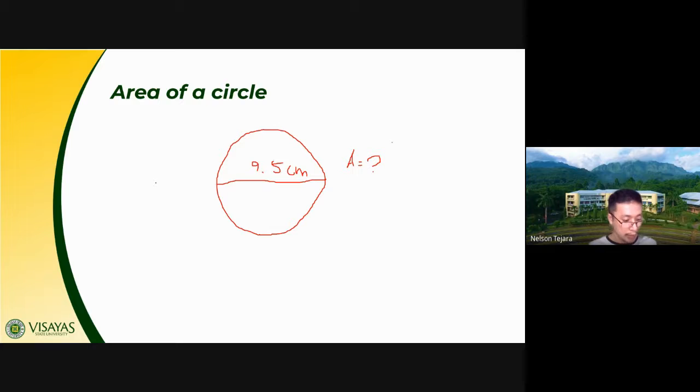Okay, so I do hope, class, that you get it now. Again, if you're given a diameter, you have to divide it by 2 to get its radius. And then from the radius that you have obtained, you can now start applying the formula. But when you divide, say for example 4.7 divided by 2, and it gives you a value with 3 decimal places, don't try to round off, because that is not yet your final answer.